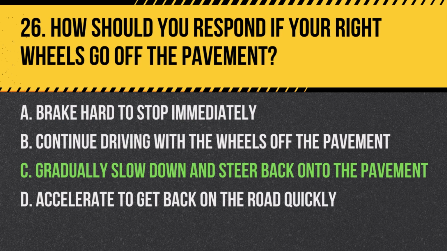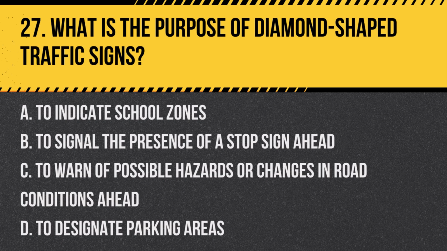If your wheels go off the pavement, slowing down and then carefully steering back onto the road is the safest response. Question 27. What is the purpose of diamond-shaped traffic signs? A. To indicate school zones. B. To signal the presence of a stop sign ahead. C. To warn of possible hazards or changes in road conditions ahead. D. To designate parking areas.